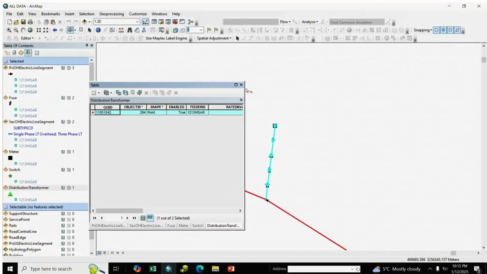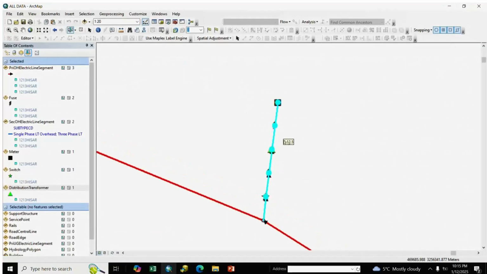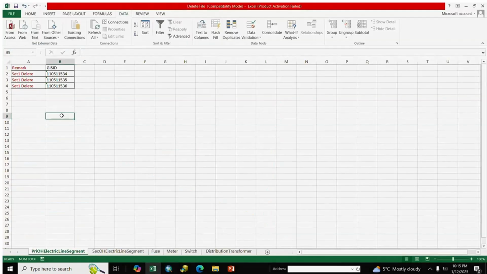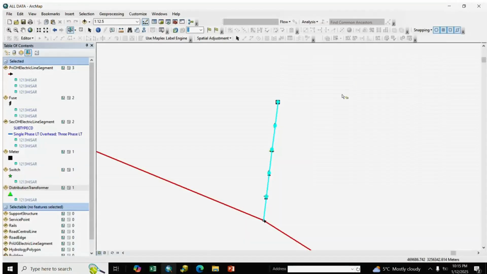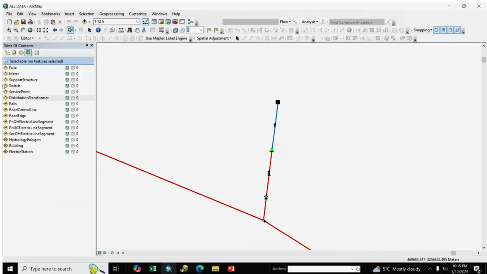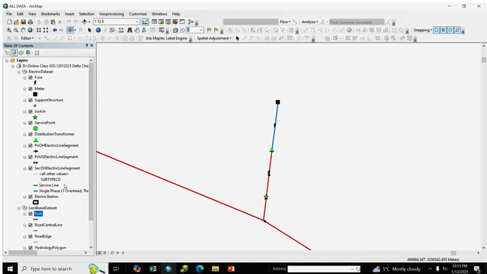You see all fields are selected, and we prepare a format of the delete Excel, save it and close it, and we unselect it and join to all fields.